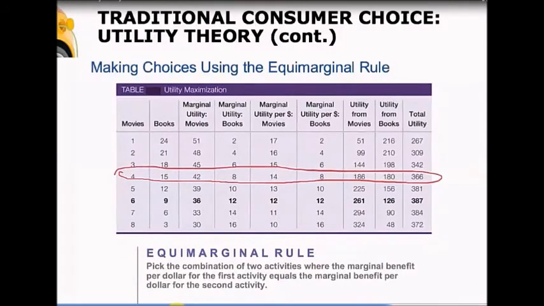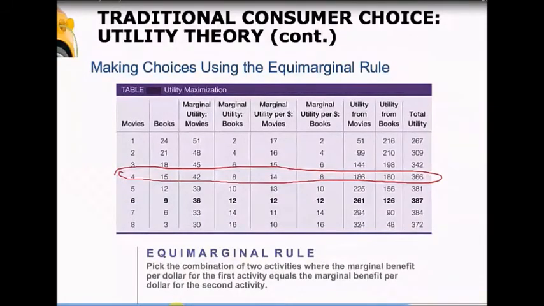Well, our marginal utility per dollar of movies is 14. So the last dollar that we spent on movies got us 14 utils. The last dollar that we spent on books got us 8 utils. The marginal utility per dollar for books was 8.